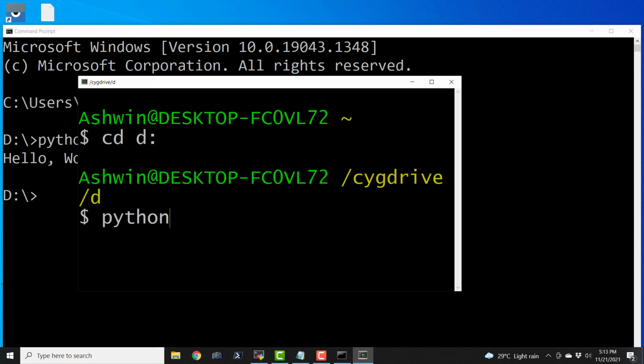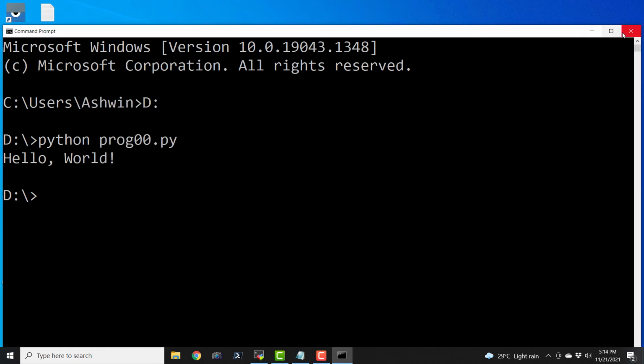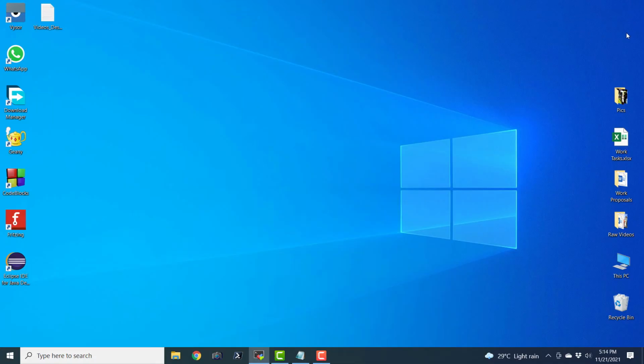And I will just say python prog00.py, and here we have the output. So last time I had entered python3 and it was actually showing error because in Windows, the name of that executable file is python. So this is how we can run a script file of Python in various ways using the various command line shells in Windows and in Linux and Unix like operating systems like BSD.